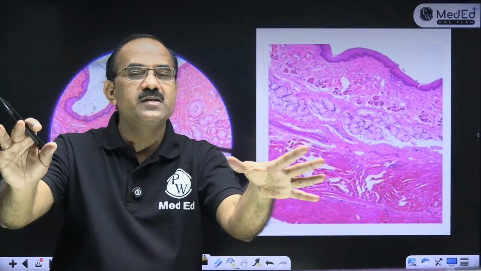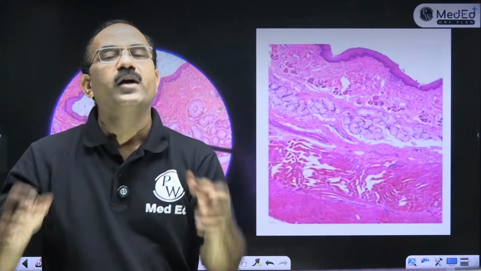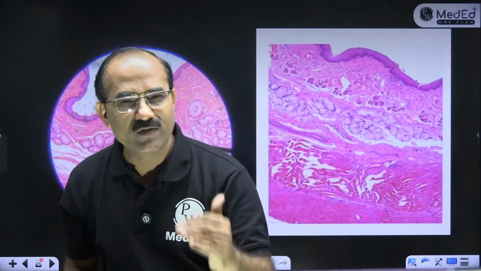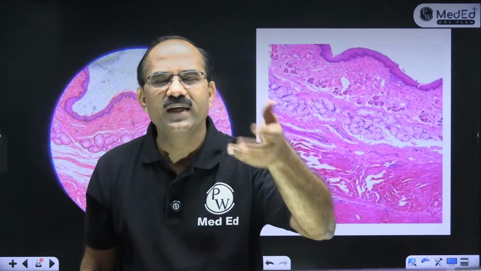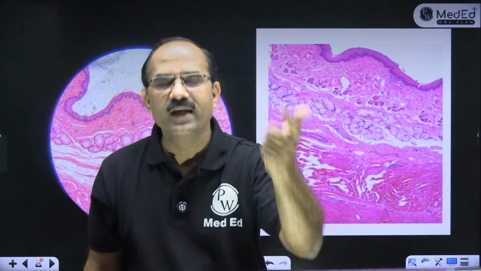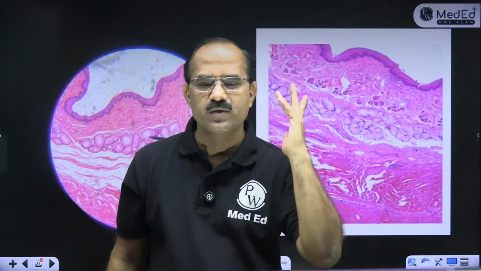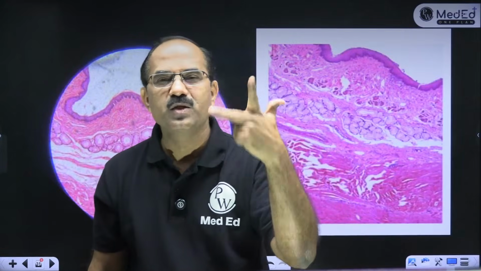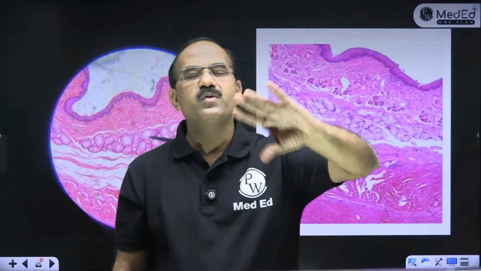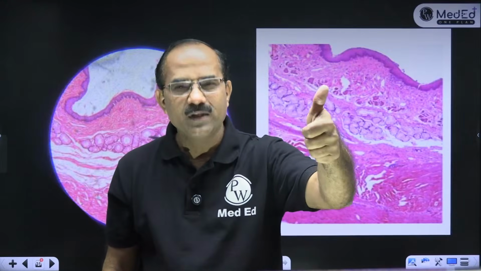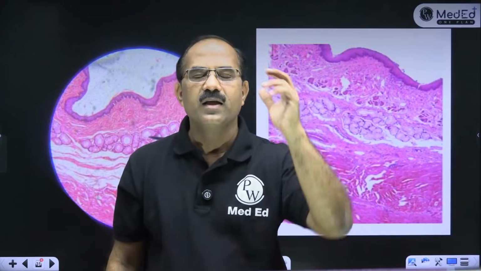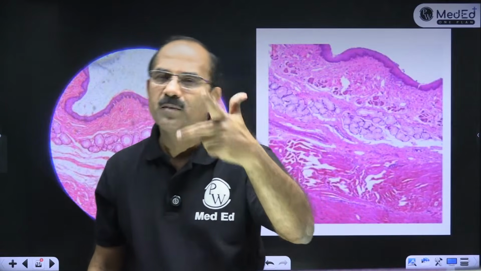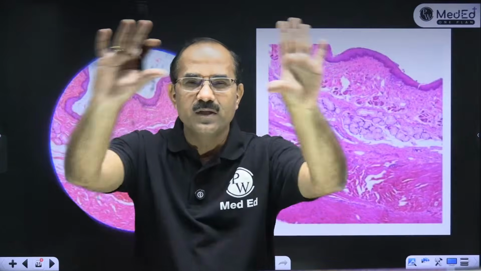You should know this. अगर GIT का स्लाइड आता है, examiner is going to ask you what are the 4 layers of GIT. हाँ, so 4 layers of GIT: mucosa, submucosa, muscularis externa, serosa. Mucosa is made up of epithelium, lamina propria, and muscularis mucosa. Fine. So this is a general standard plan of GIT.